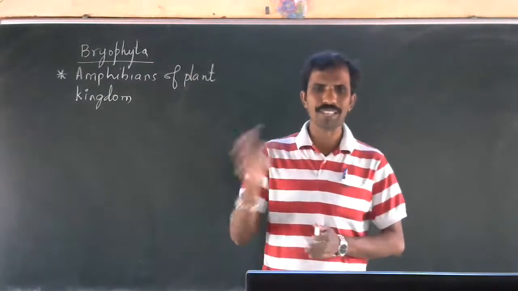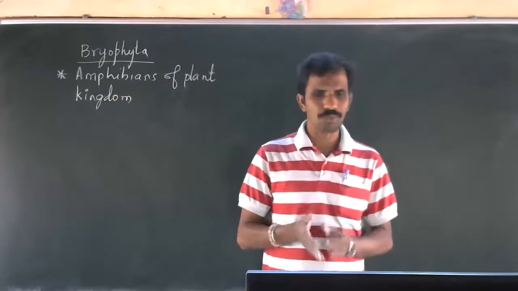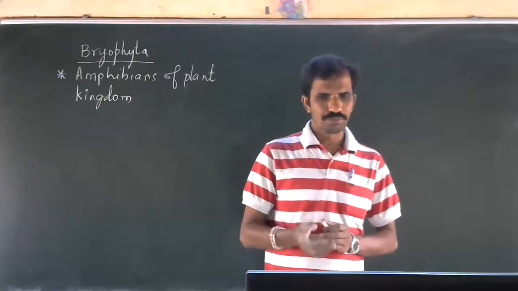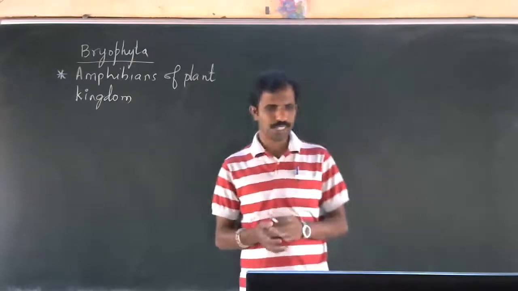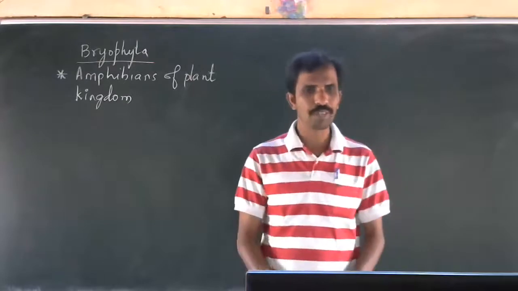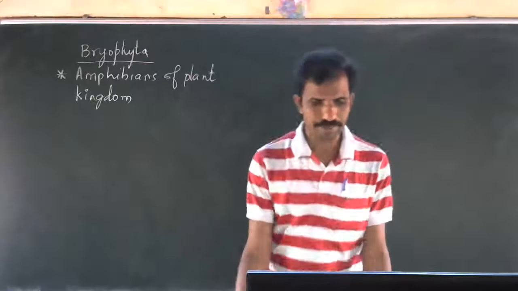Usually these plants are observed in the rainy season. So now also we can observe. I'll show you the picture in the next class, so that you can see all that.